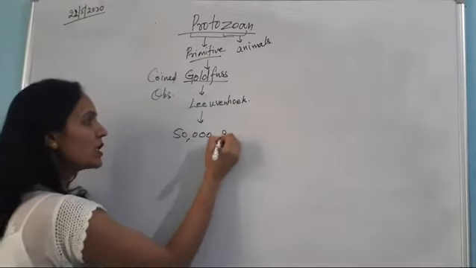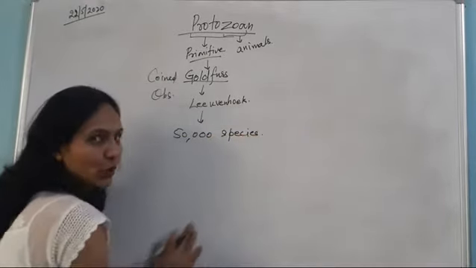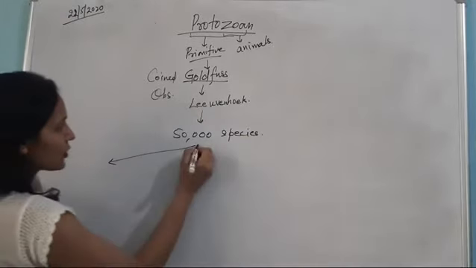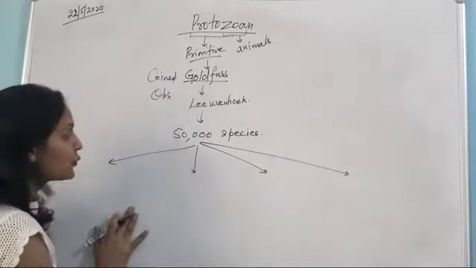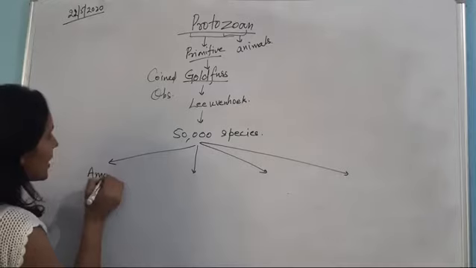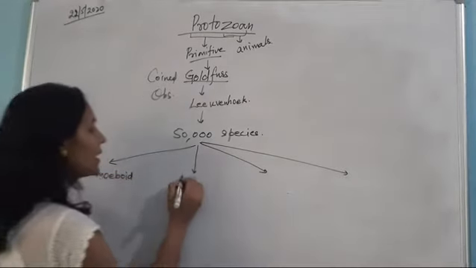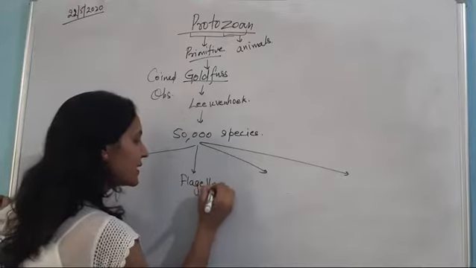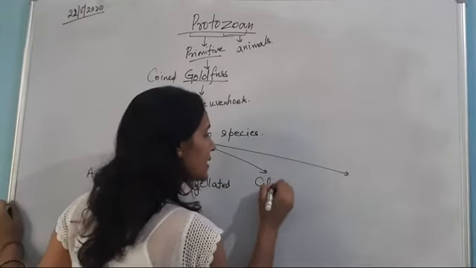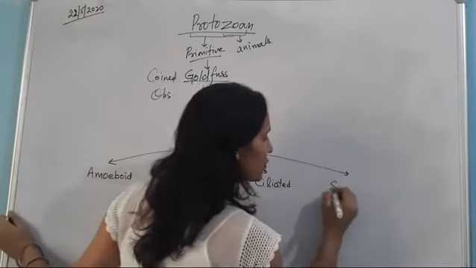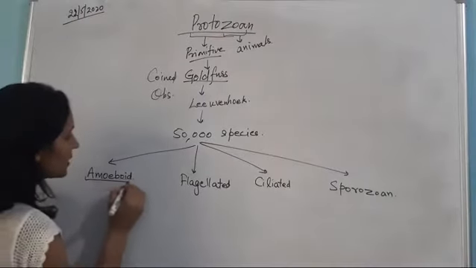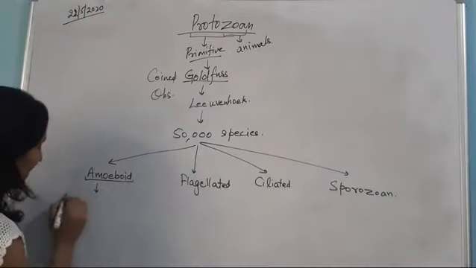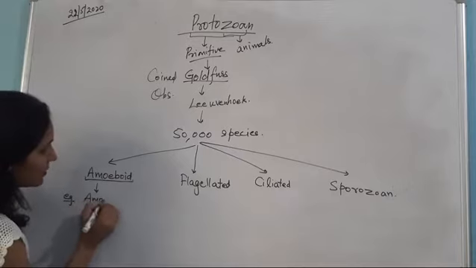And protozoa inhabit 50,000 species all over the globe, right? Based on their nourishment and the locomotory appendages, they are classified into 4 classes. Number 1 is amoeboid, second is flagellated, third is ciliated, and the fourth one is sporozoan.